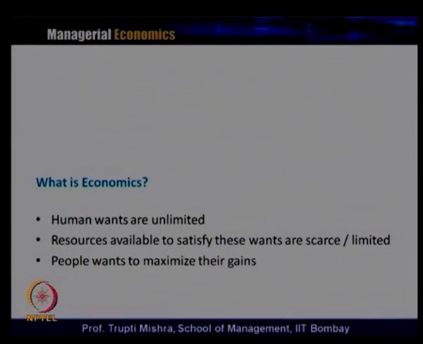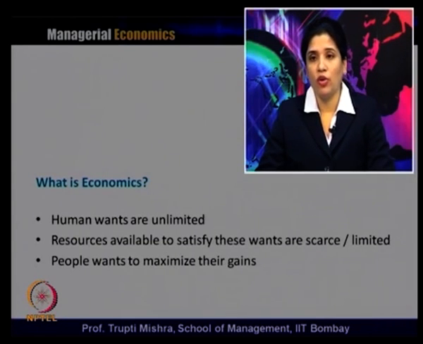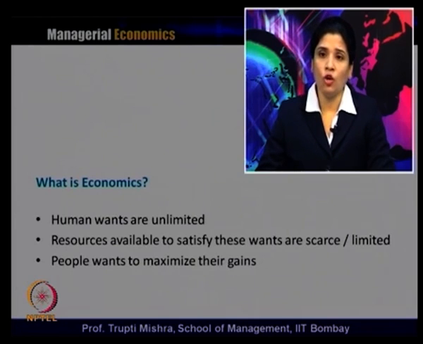Now, what is economics? To understand how economics has become about scarcity and choices, we need to understand the fact that human wants are unlimited. Whether you talk about an individual, a group of people, or the economy, human wants are always unlimited. Why do we call them unlimited?